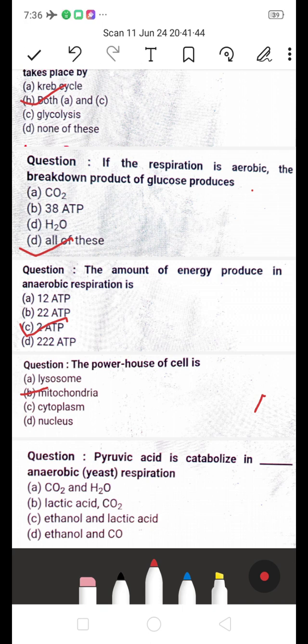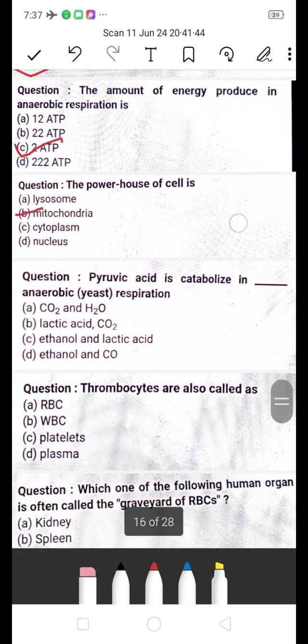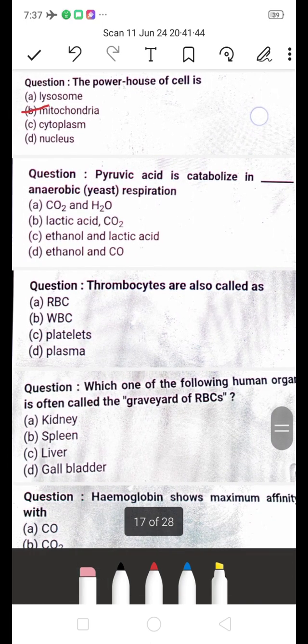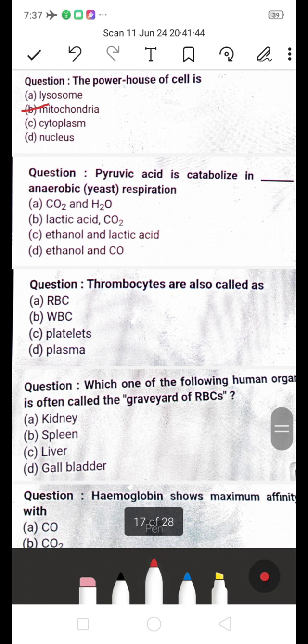Next one, pyruvic acid is catabolized in anaerobic respiration. Is it A, CO2 and H2O? B, lactic acid, CO2, and ethanol? Which is the right answer? Pyruvic acid is catabolized in anaerobic yeast respiration. Its answer is ethanol and carbon dioxide. CO2 is the right answer.